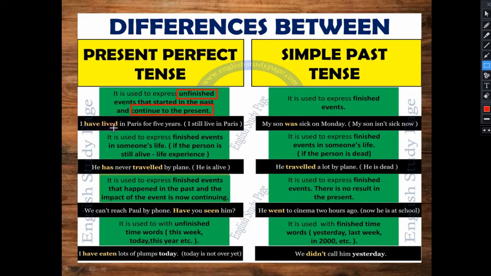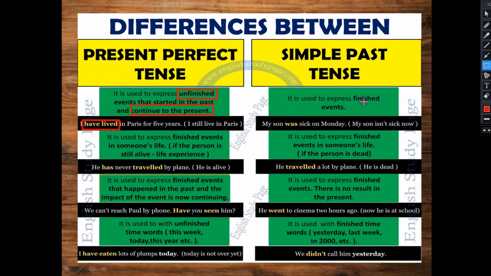Like, I have lived in Paris for 5 years. So by this sentence we come to know that still he is living in Paris. I still live in Paris. Okay, by this for 5 years, like मैं 5 years से रह रहा हूँ. Okay, से रह चुका हूँ. So that is I have lived. Still I am living there.